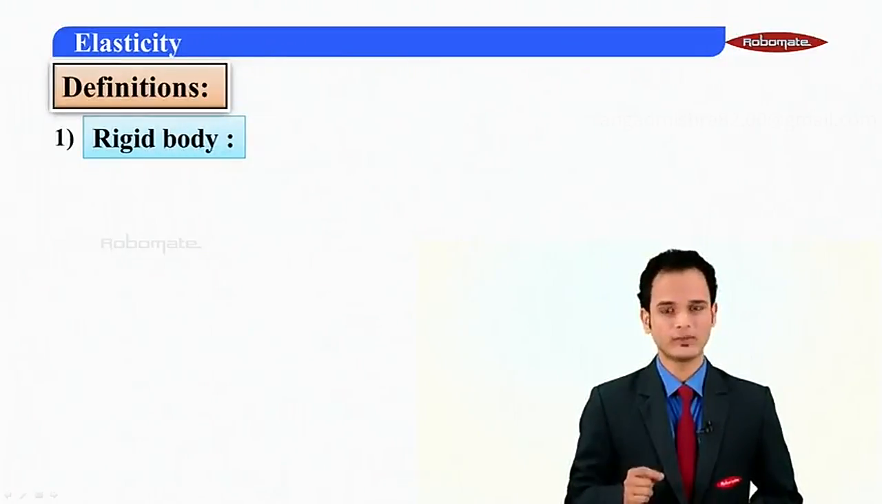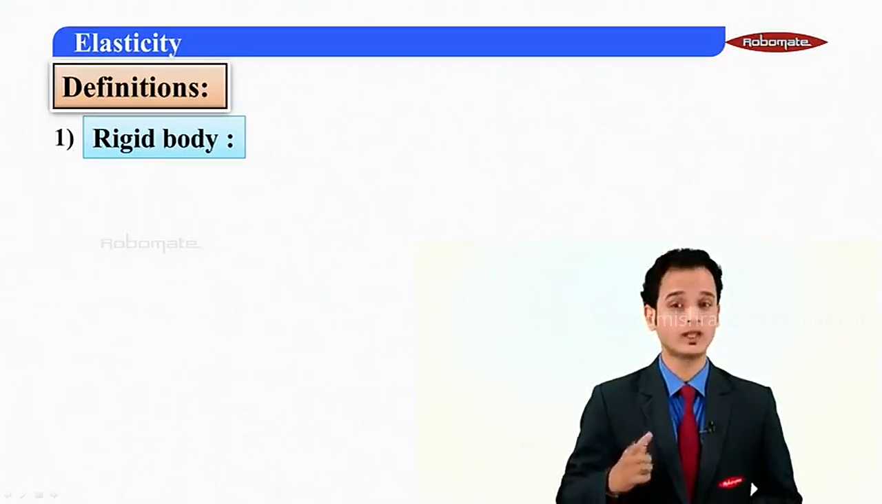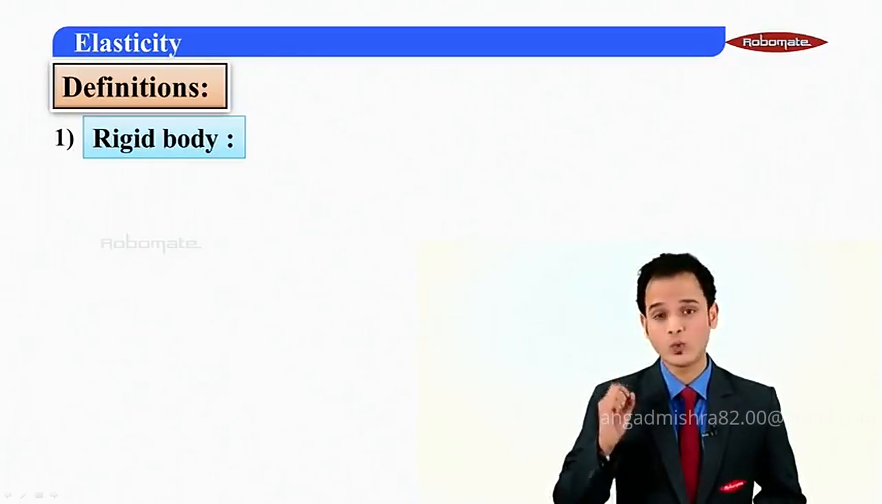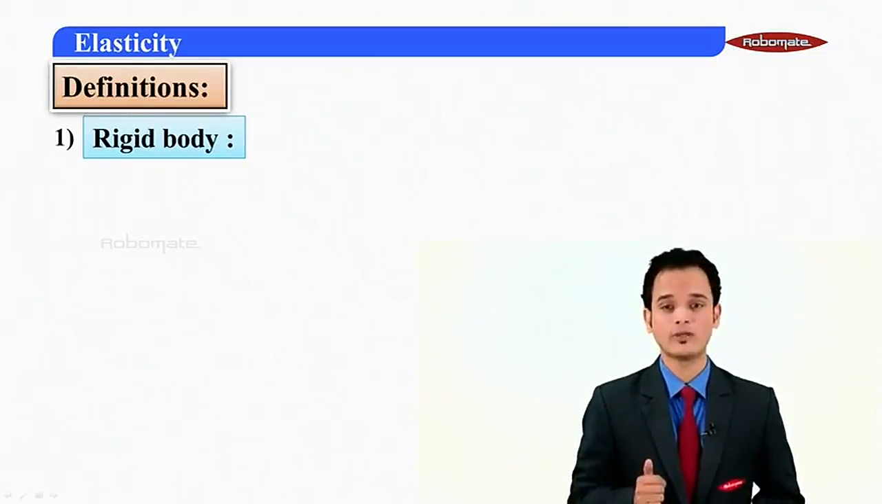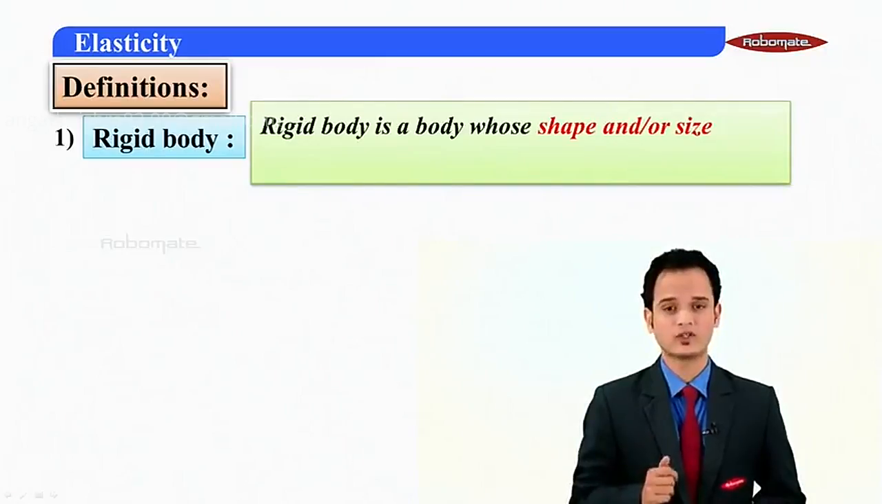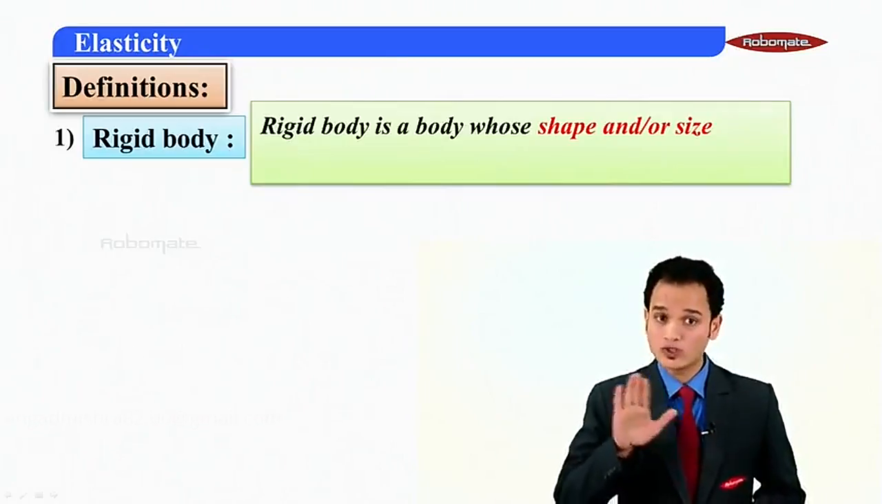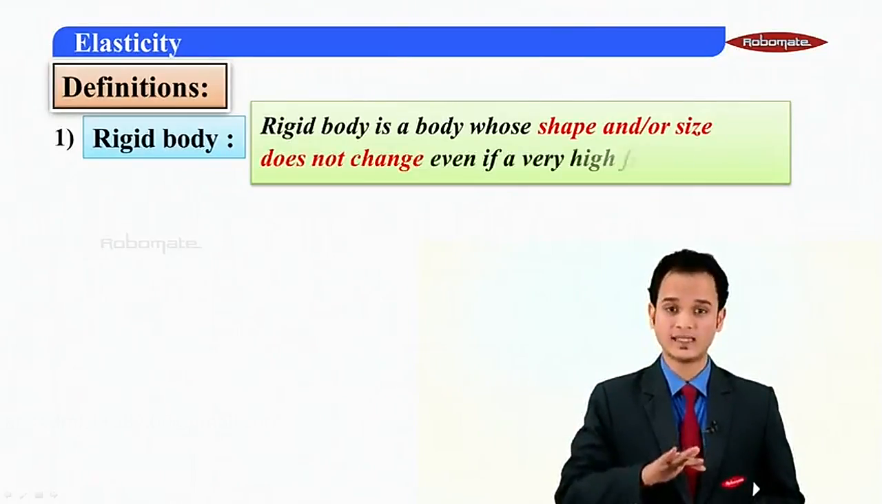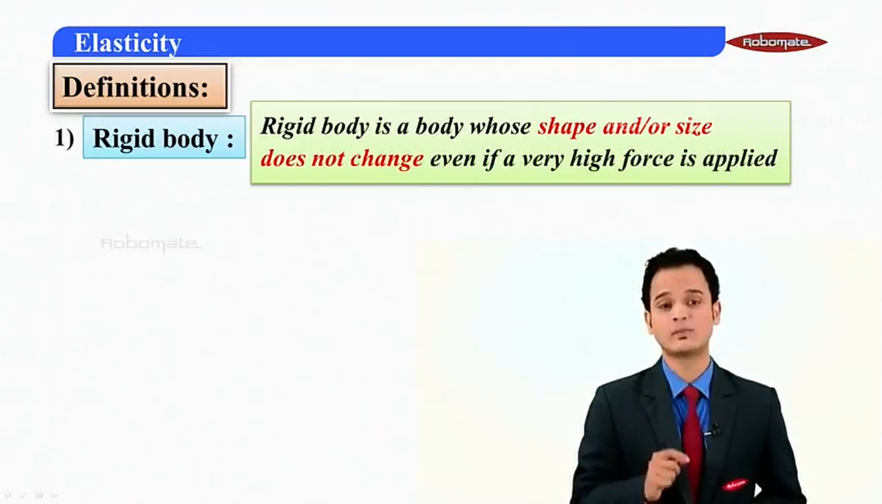Students, rigid body. Doesn't the name itself suggest that this body is going to be rigid no matter to what force you are exerting or exposing this particular body? So here we go with the definition. Rigid body is a body whose shape and size does not change even if a very high force is applied.